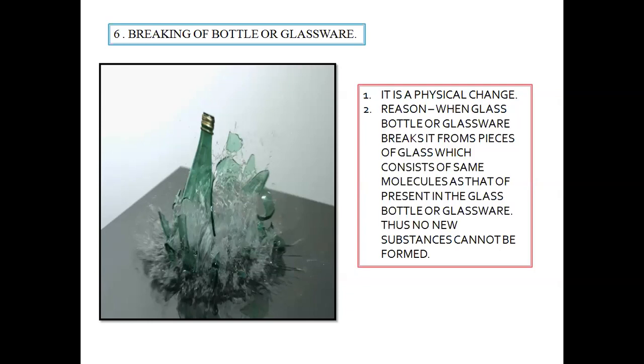That means no change in chemical composition occurs. Physical composition or physical state may change, as we see in the first case, that water was converted into water vapor, that may occur. But change in chemical composition does not occur. That is why we will be taking the first point, that no new substances are formed.